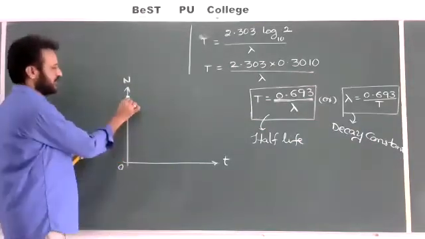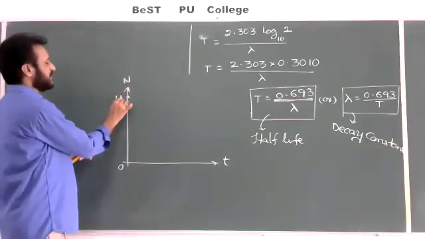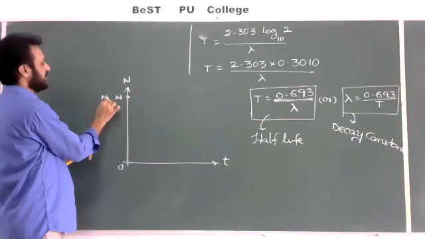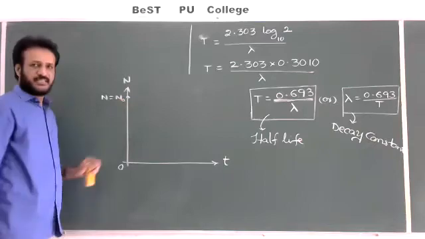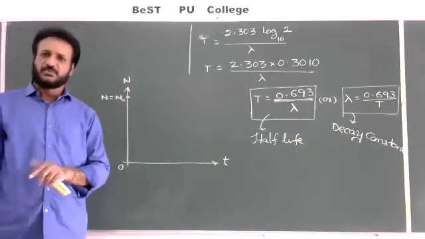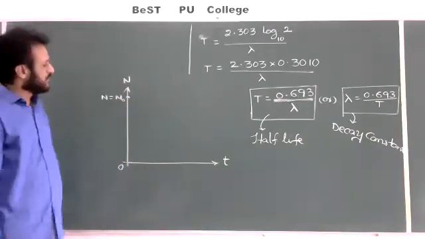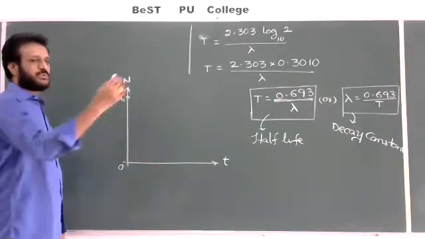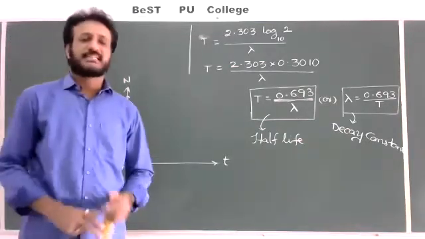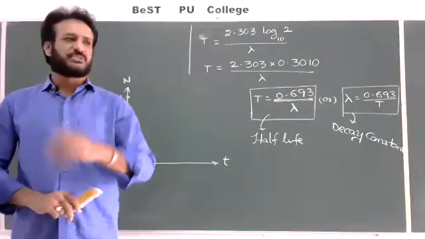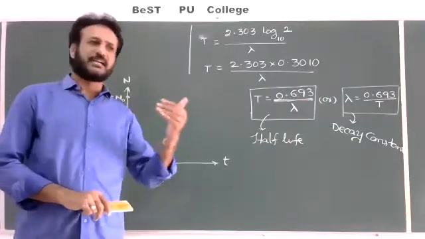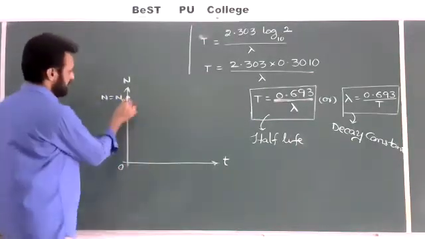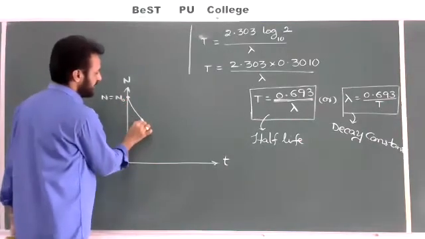So from here onwards you have to start. It is equal to the starting N value, N naught, both are equal. The number of remaining atoms and the original number of atoms are both equal. Now as the time goes on, what will happen? The sample begins to emit atoms, so the number of remaining atoms gradually decreases. So we can draw the graph like this, at an exponential rate.